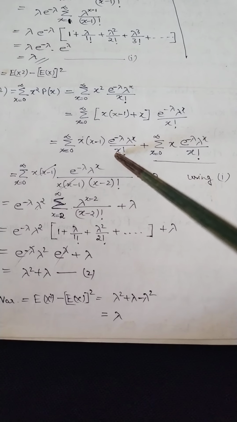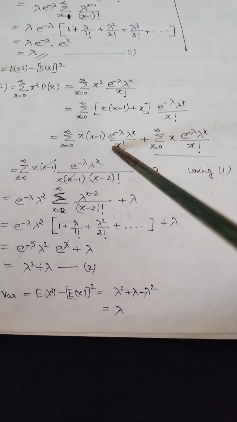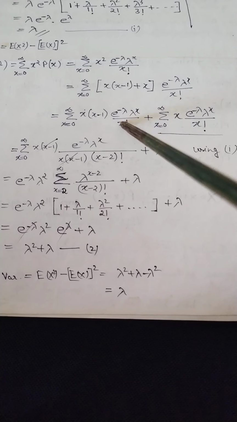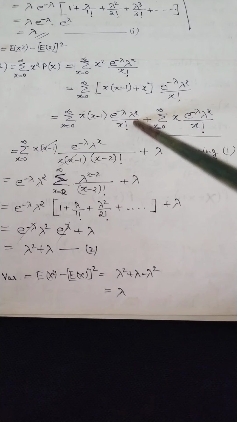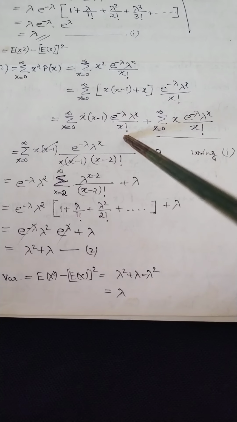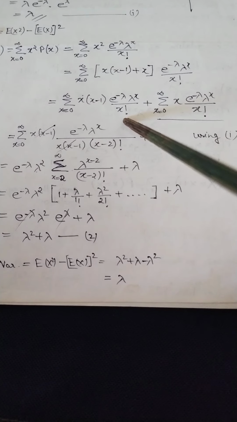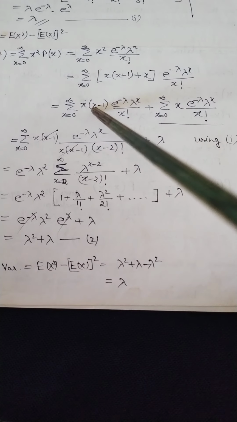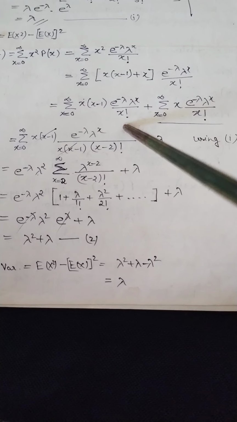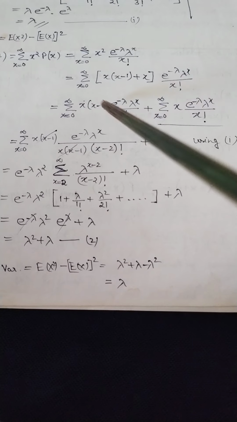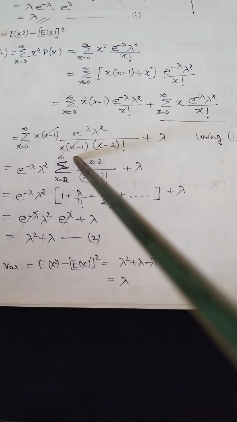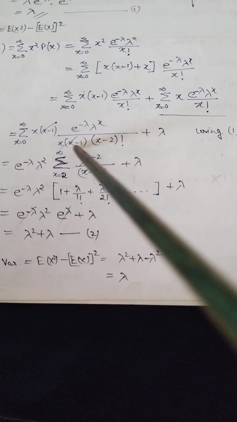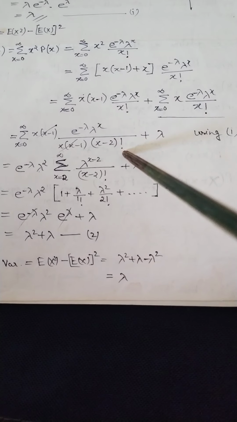Now we need to find this part, which is x into x minus 1, e raised to the power minus lambda, lambda raised to the power x divided by x factorial. So we need to solve this. First we look at the denominator. We can write x factorial in this way: x into x minus 1 into x minus 2 factorial.